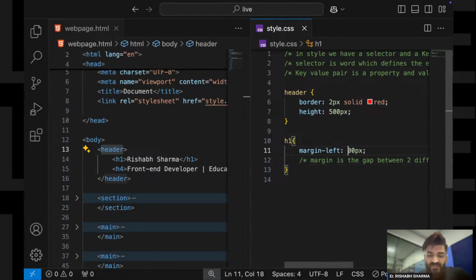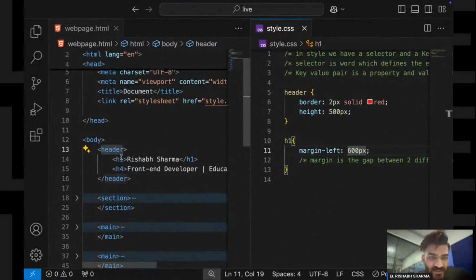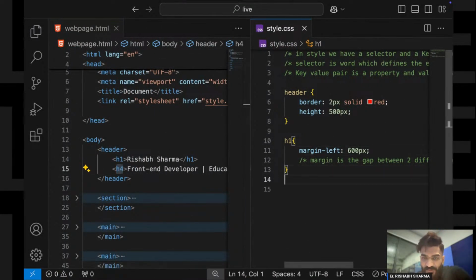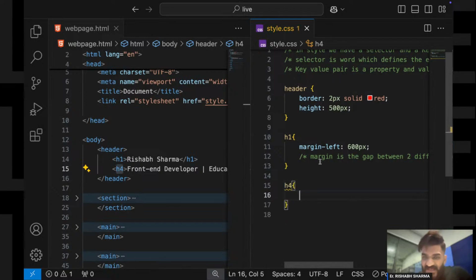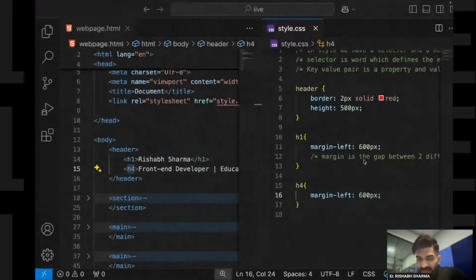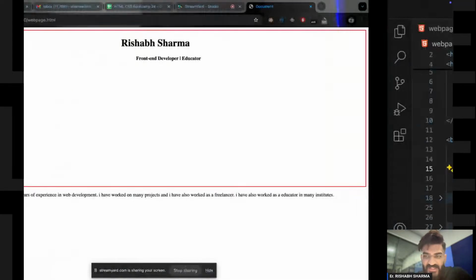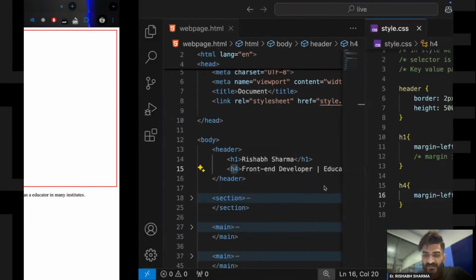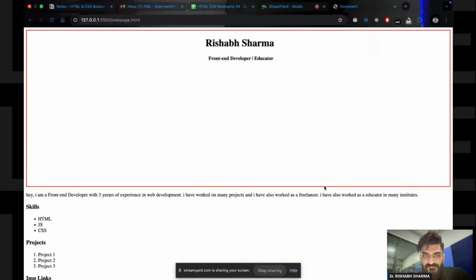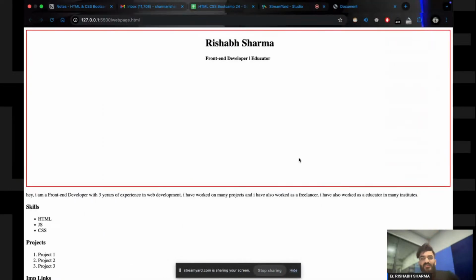If I increase it, instead of 300 if I do 600, now it looks like it is in the center. Similarly I will do this with the h4 and give margin left 600 pixels. It looks a little less, so let's make it 650; that's too much, so 620; still too much, so 610. No, I guess this is fine. So this looks a bit centered to me.